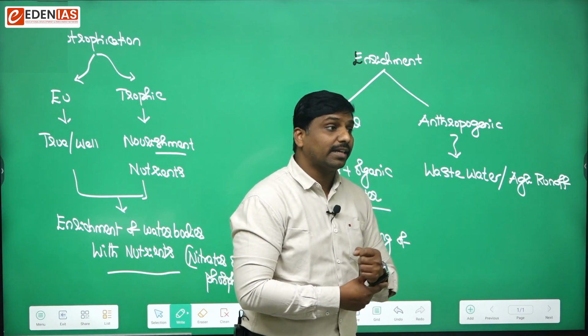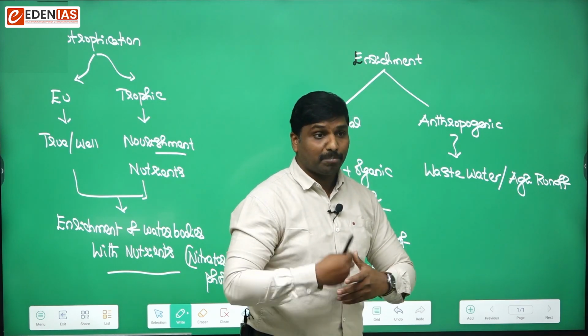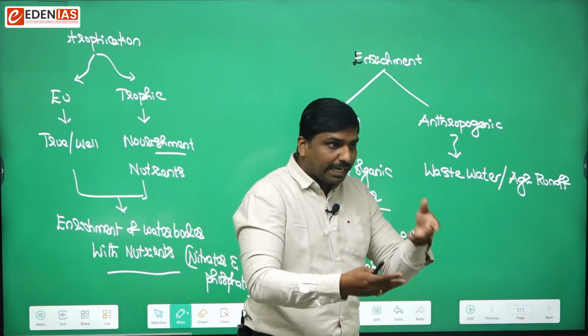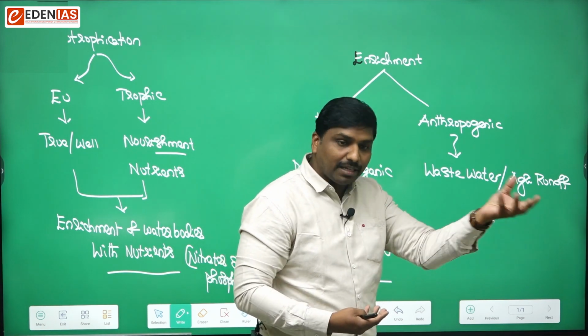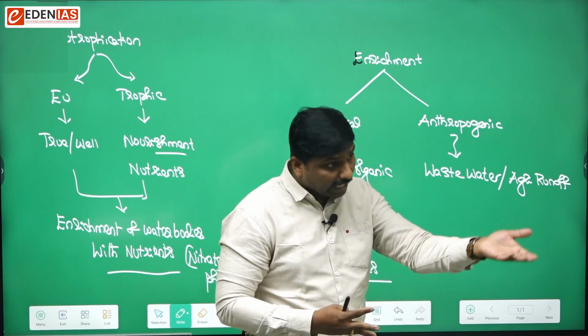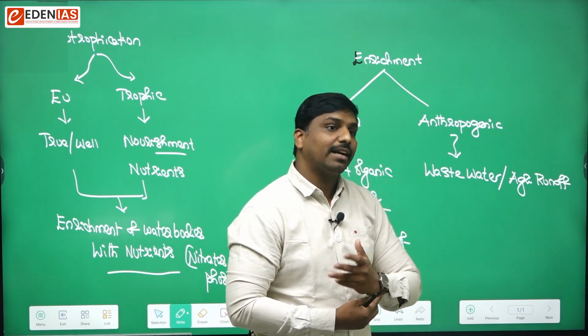And another thing is that we will have various farms, like poultry farms or dairy farms, and in poultry farms we will add food, and there would be a lot of excretory material from these birds, which again consists of uric acid and phosphorus.